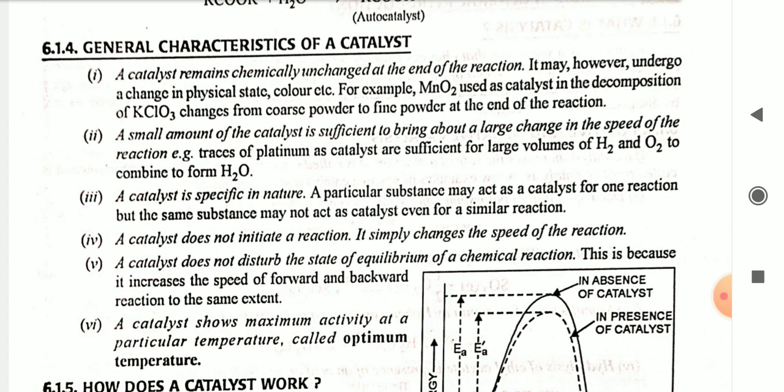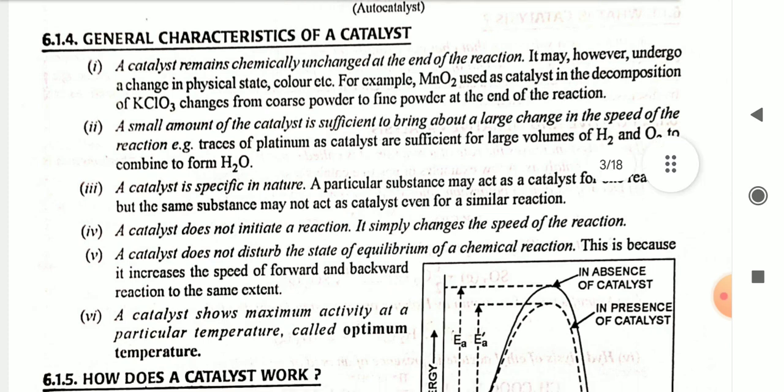Fourth, a catalyst does not initiate a reaction, it simply changes the speed of the reaction. Fifth, a catalyst does not disturb the state of equilibrium of a chemical reaction. This is because it increases the speed of forward and backward reaction to the same extent. Sixth, a catalyst shows maximum activity at a particular temperature called the optimum temperature.